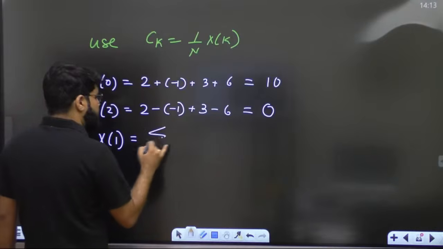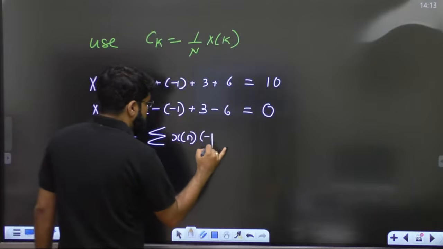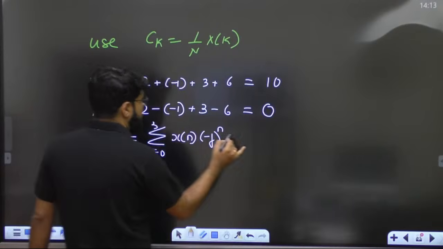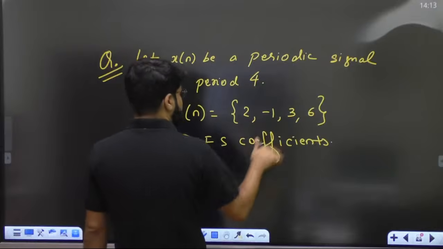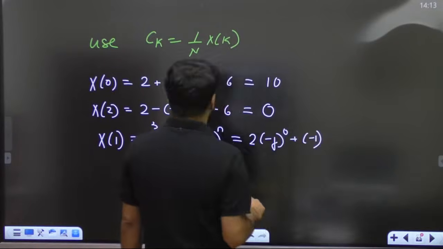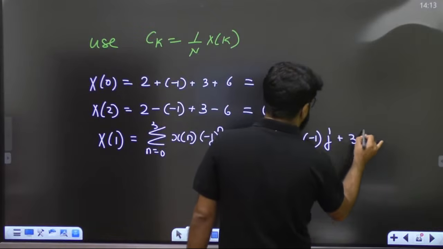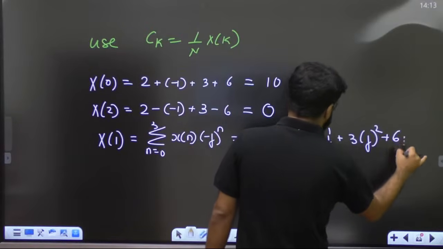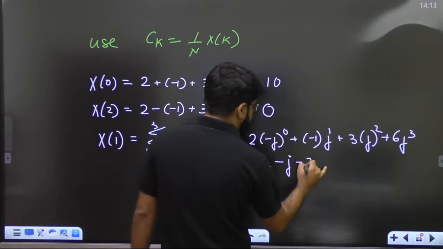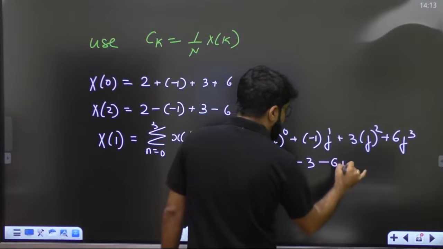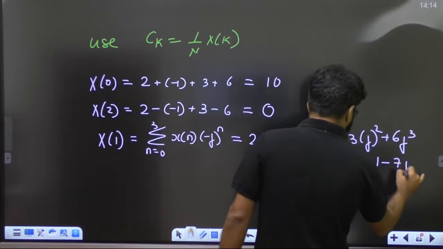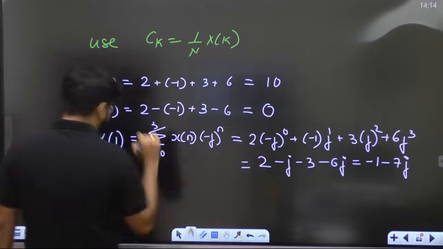What is X1? Same, summation of xn. The twiddle factor is minus j, so minus j to the power n for n equal to 0 to 3. We will take the values one by one. The signal is 2, minus 1, 3 and 6. So 2 times minus j to the power 0, then minus 1 times j to the power 1, 3 times j squared, 6 times j cubed. So this is 2, this is minus j, 3 j squared is minus 3, minus 6 j cubed is minus 6j. So how much is it? 2 minus 3 is minus 1, minus 7j, minus 1 minus 7j.